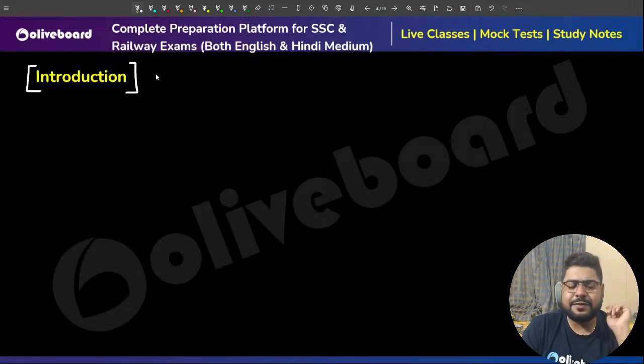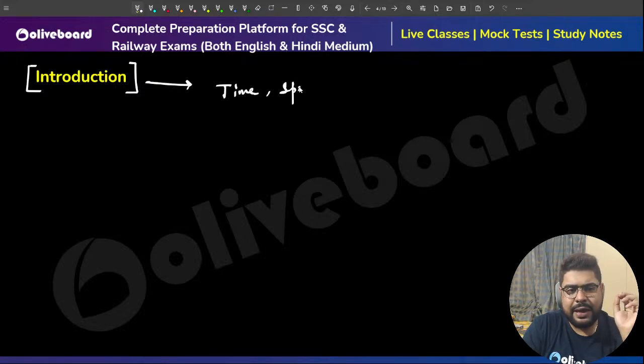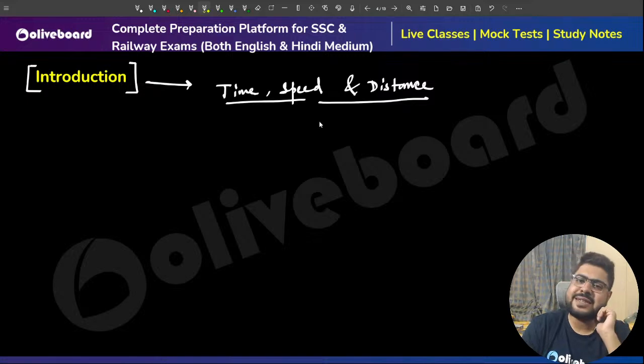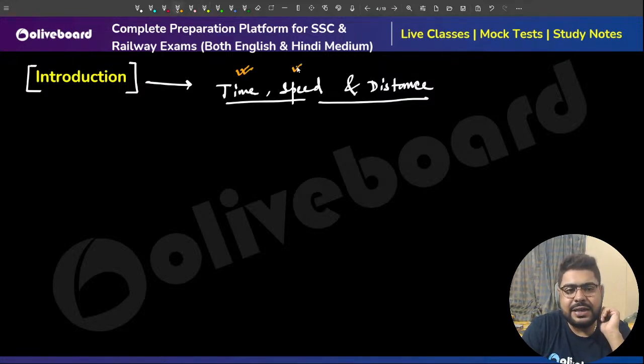Now let's understand a few basic points before we move into the concepts. As this is the first class, for beginners, there is a very basic formula: time, speed and distance. This whole chapter revolves around the relationship between these three quantities.